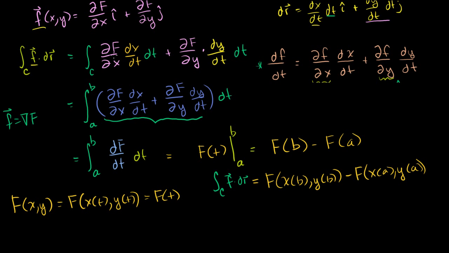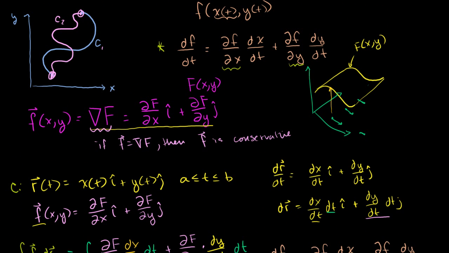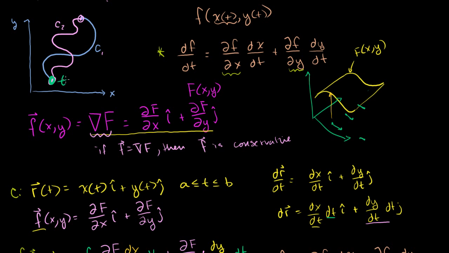If that is the case, then we just did a little bit of calculus or algebra, or whatever you want to call it, and we found that we can evaluate this integral by evaluating capital F at t is equal to b, and then subtracting from that capital F at t is equal to a. But what that tells you is that the value of this integral is only dependent on our starting point, t is equal to a. This is the point x of a, y of a, and the ending point, t is equal to b, which is x of b, y of b. That integral is only dependent on these two values.